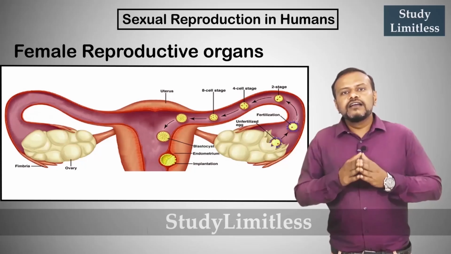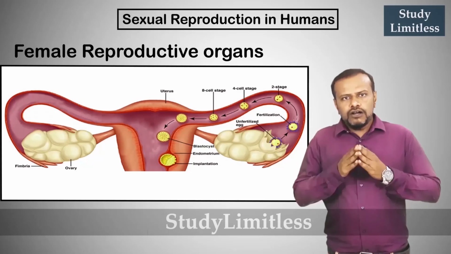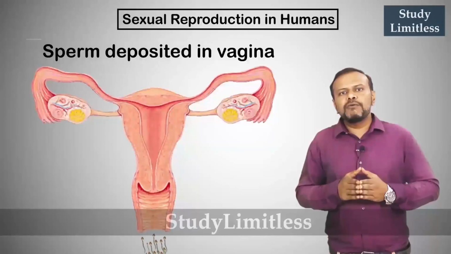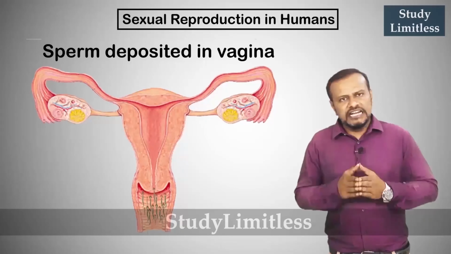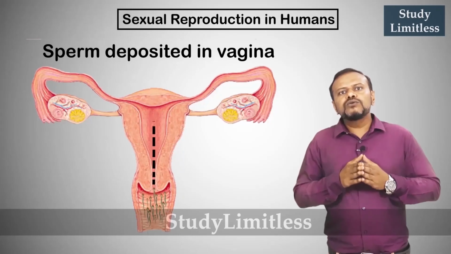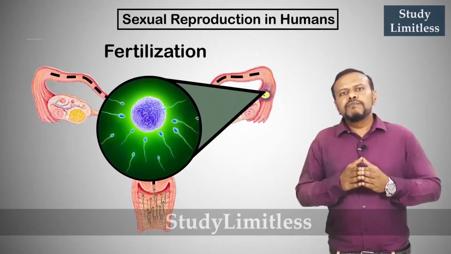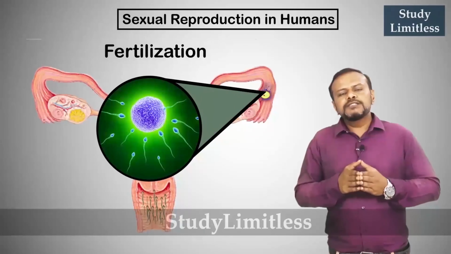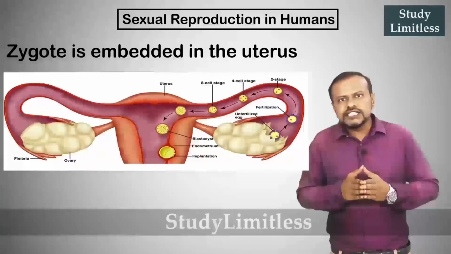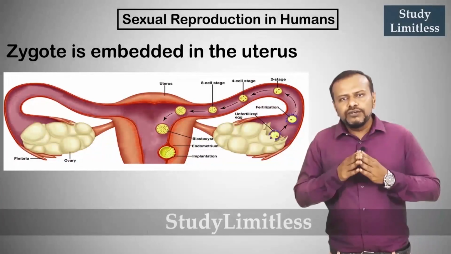the egg. Once the egg reaches the uterus, during the process of sexual intercourse, the male gametes, that is the sperms, are deposited into the vagina. The sperms, being motile, swim through the cervix into the uterus, and one of the sperms fuses with the egg. This process of fusion is called fertilization. As a result of fertilization, a zygote is formed which is embedded on the thick walls of the uterus.